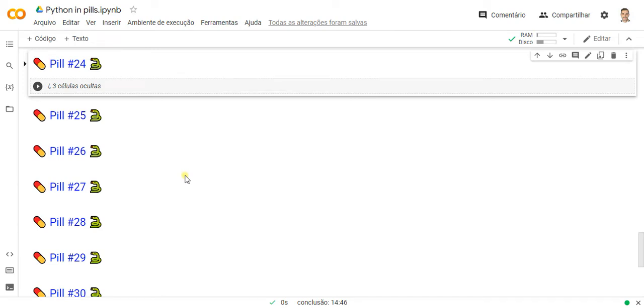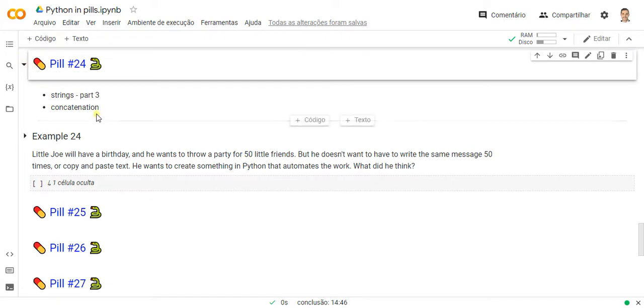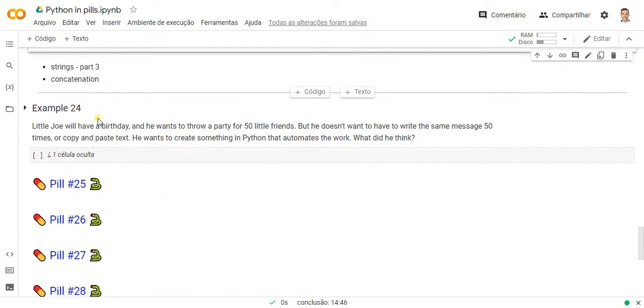In the previous pill, I talked about triple quotes and \n. Now I'm going to keep talking about strings, only about concatenation. Concatenate is to join two or more strings. I don't concatenate numbers, just text. Let's go to example 24.